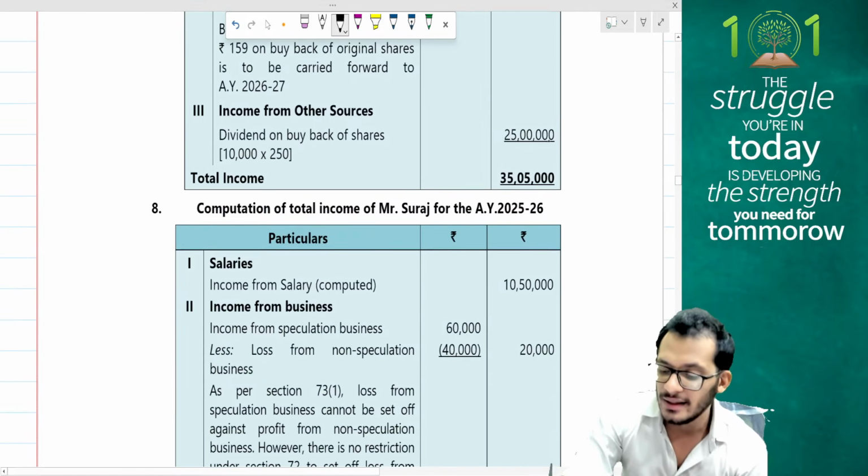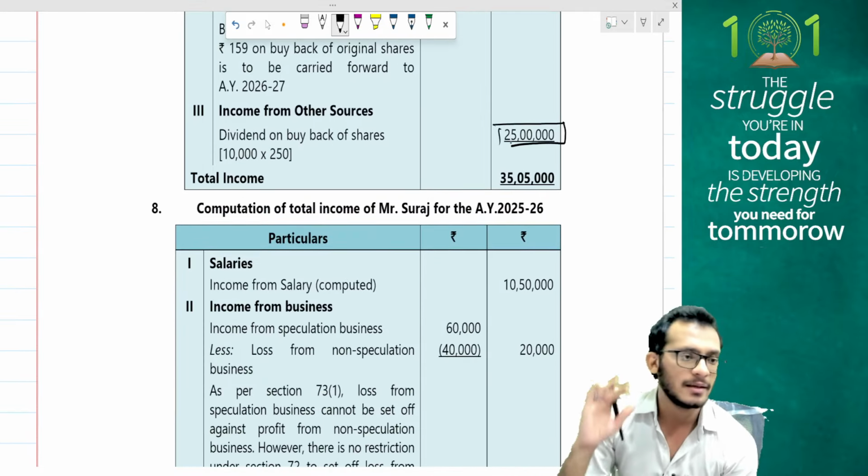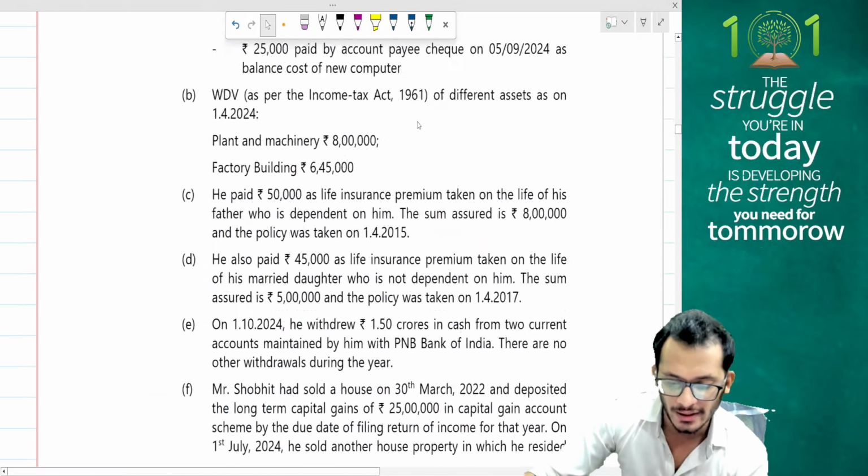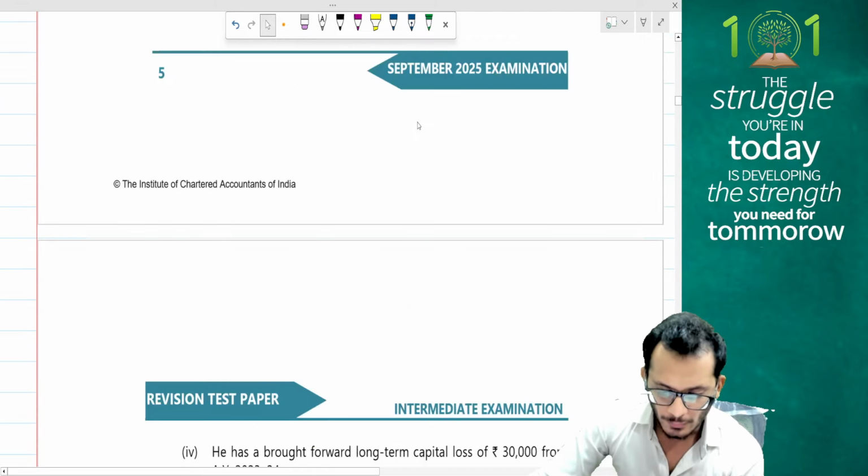Yes, and there my dividend of 25 lakhs becomes fully taxable, thereby giving me my incomes. Good question, people, at least on the 54F piece. So you should be paying attention to this. What else are we looking at?